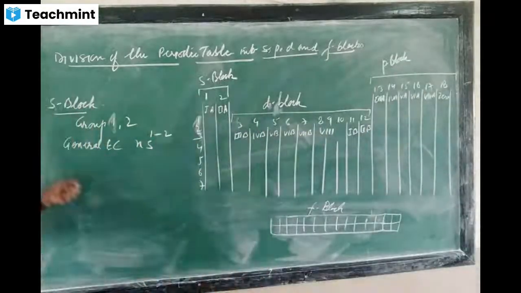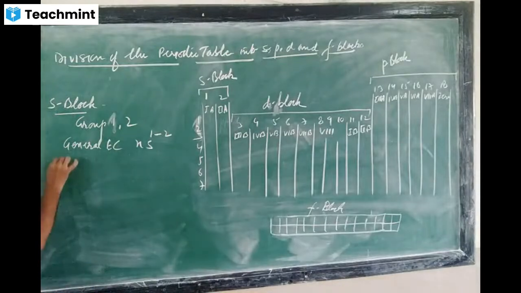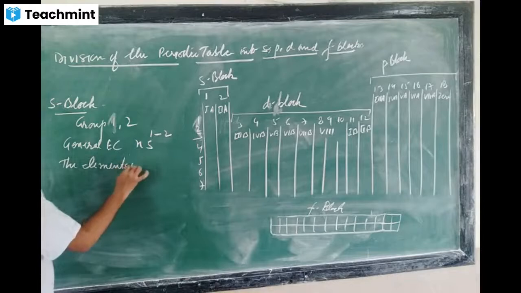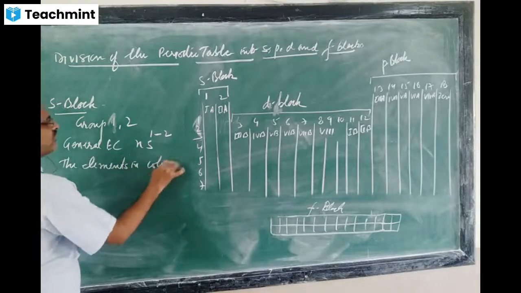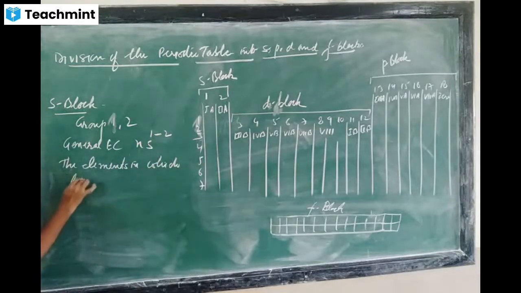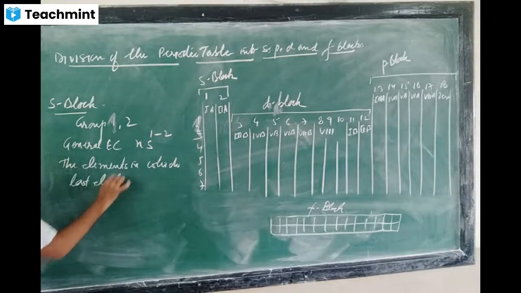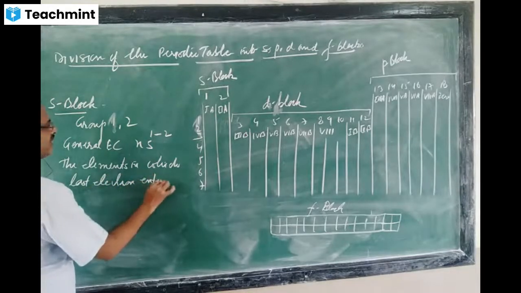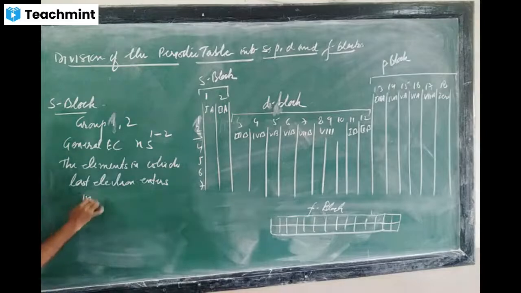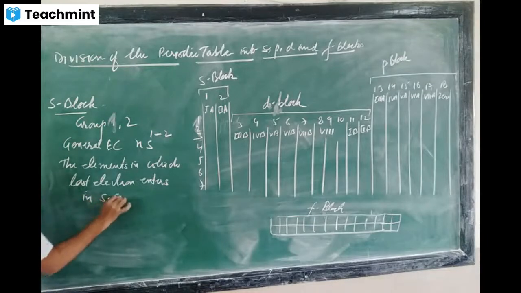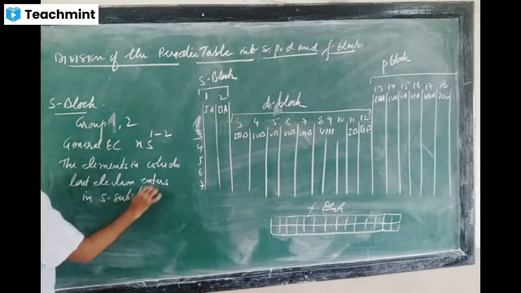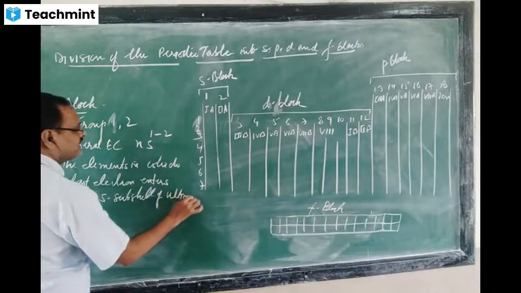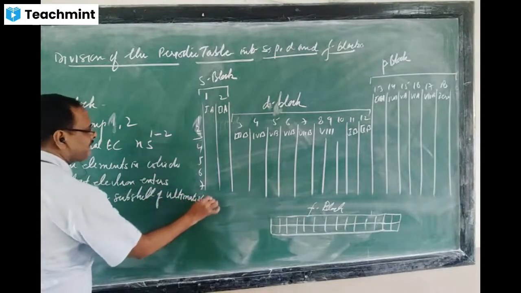Definition of S block elements: the elements in which the last electron enters the S subcell of the ultimate cell.